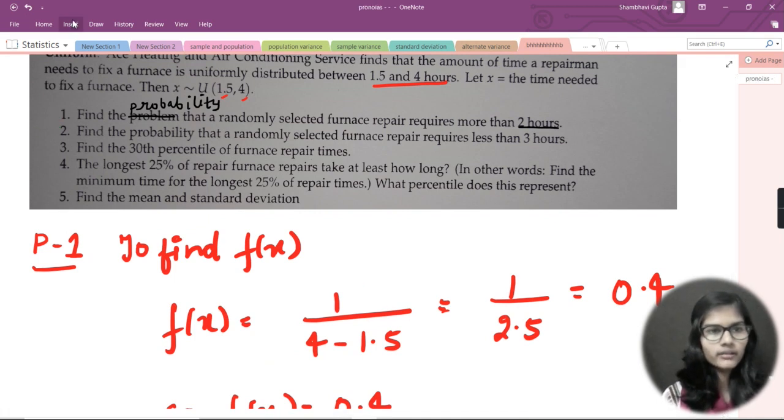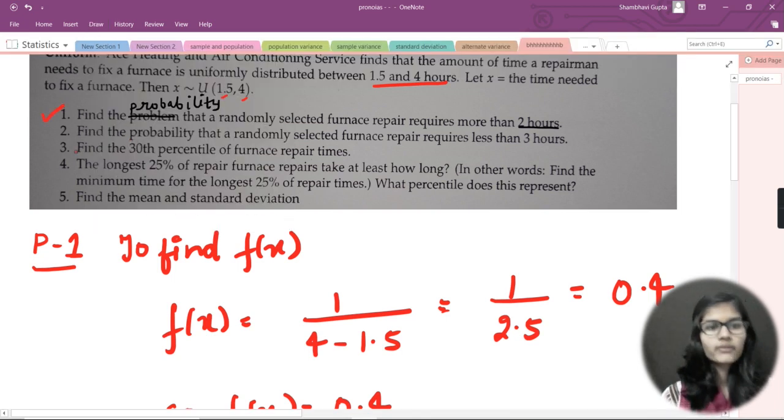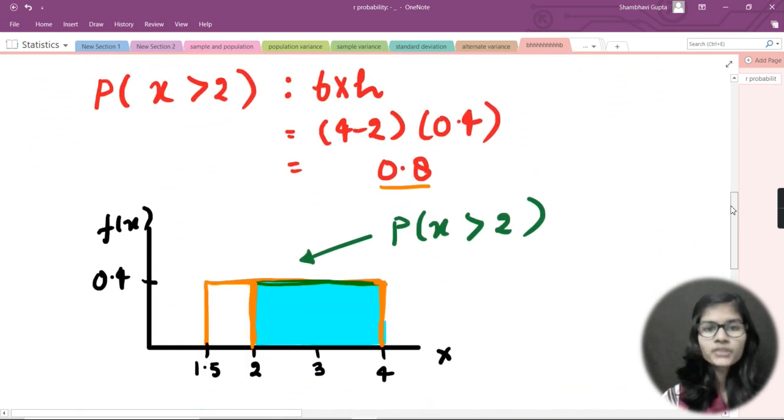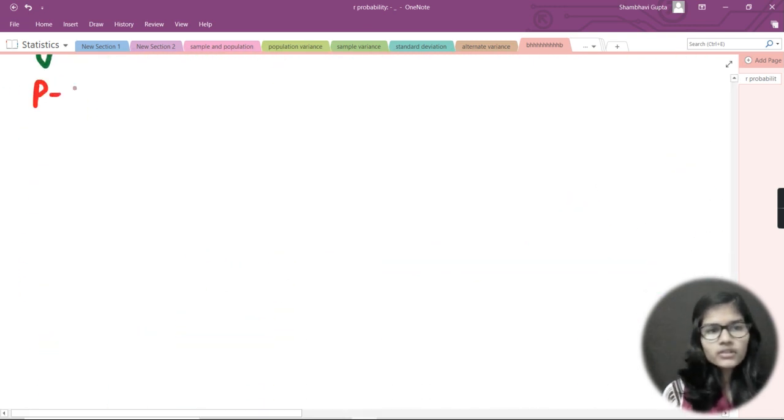I would just do one thing here. I would take one of the colors, let's say red. Now what about problem 2? It is asking me to find the probability that a randomly selected furnace repair requires less than 3 hours. In the first one it was more than 2 hours, and now it says less than 3 hours. If you listen to what I have told you very carefully, you will get a proper idea of how to do these things. I would not explain problem 2 in as much detail as the first question, because the things are the same, with only a little difference in the calculation in the second part.